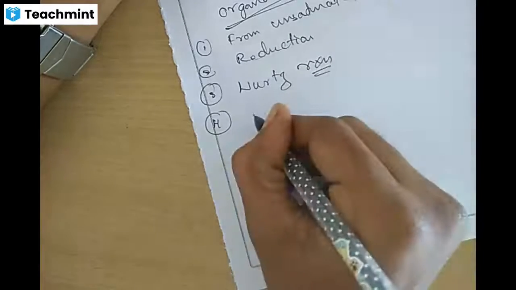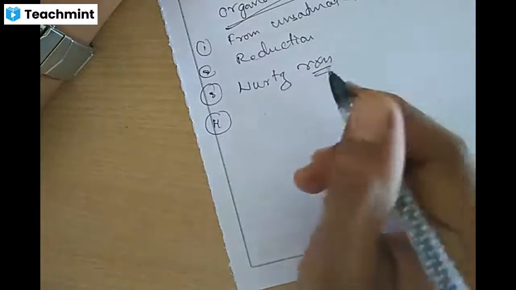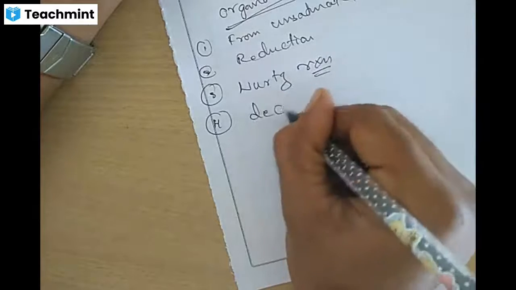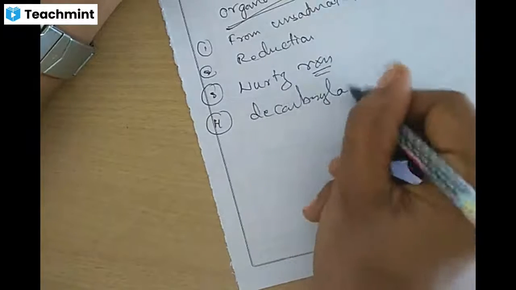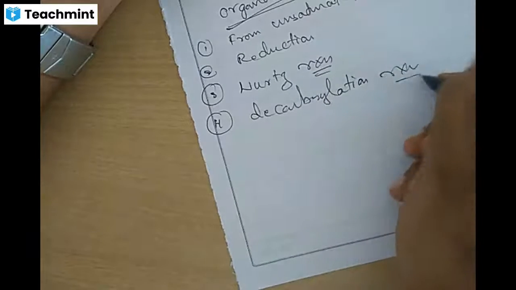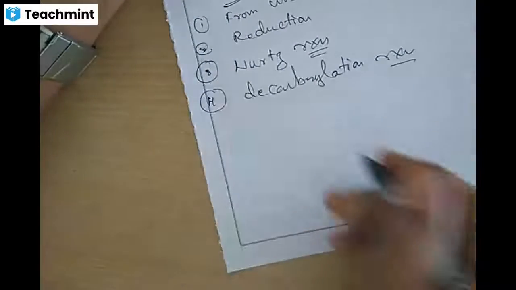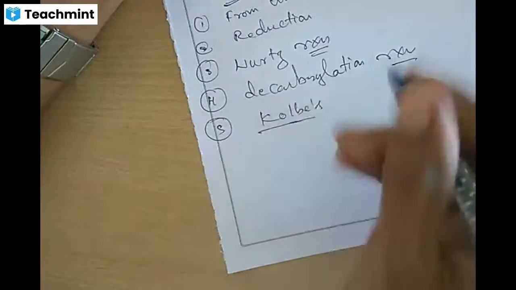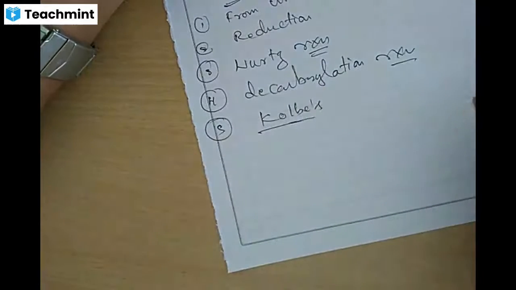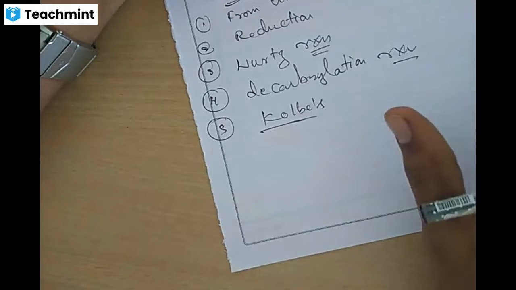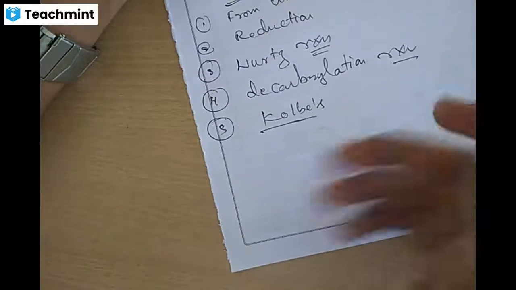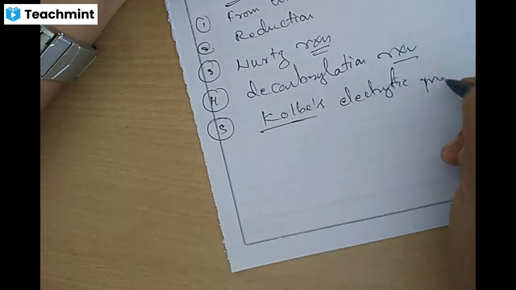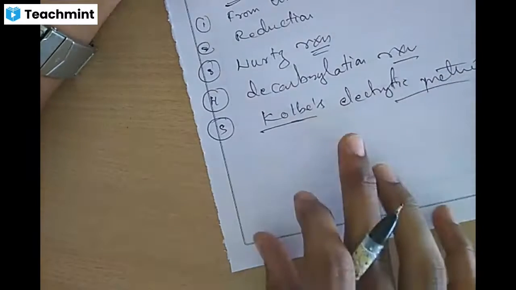Before that, the fourth one is decarboxylation. After the decarboxylation reaction, the fifth one is Kolbe's reaction. Kolbe's reaction, next we will study along with a different preparation of salicylic acid. That is different, Kolbe's electrolytic method. Good, Kolbe's electrolytic method.